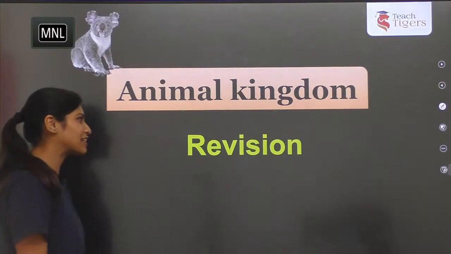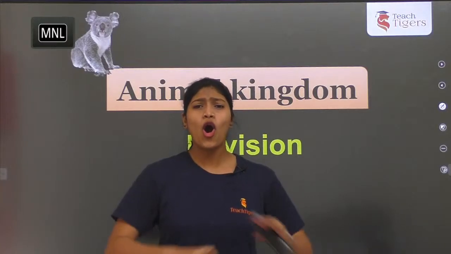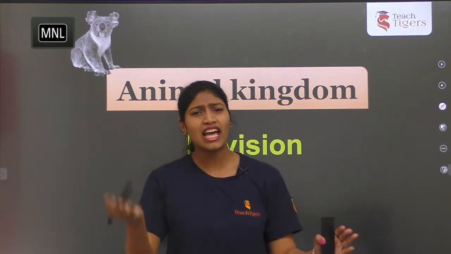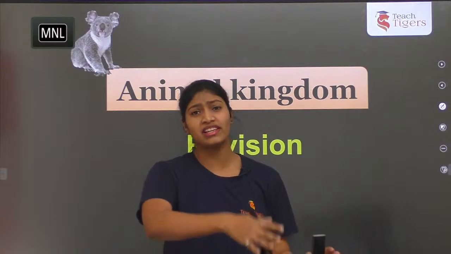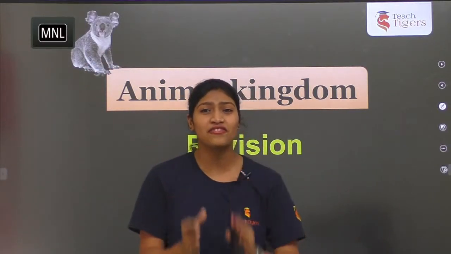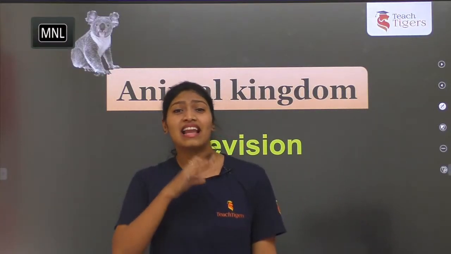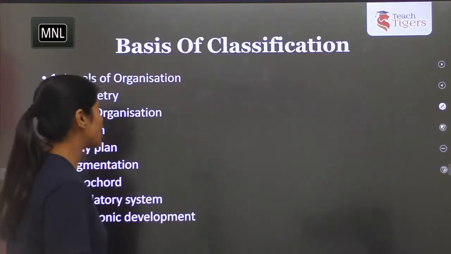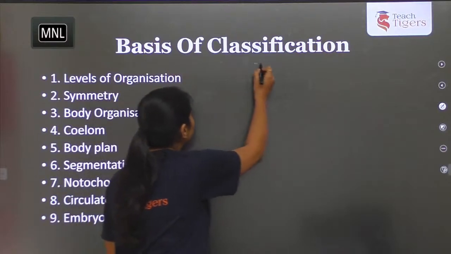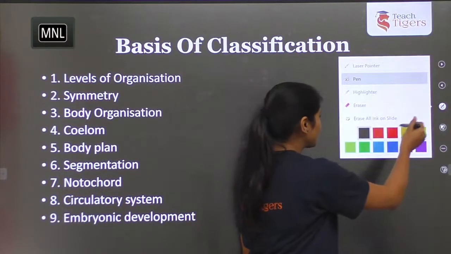Coming to animal kingdom. What is animal kingdom? It's a large domain where all the animals, from single-celled organisms to multicellular organisms, are classified and kept in a proper order. So what are the classifications, what are the different phyla present in animal kingdom, and what are the characteristic features that they share? Let us see today's concept and how these organisms are classified here.